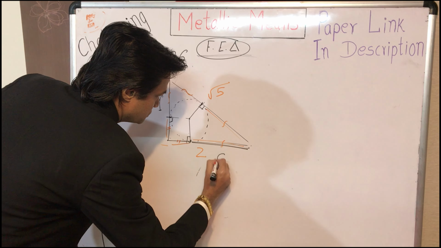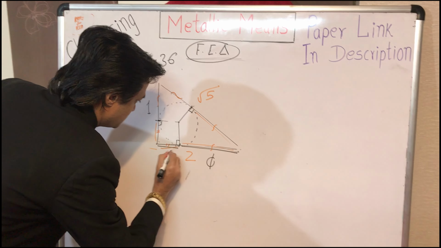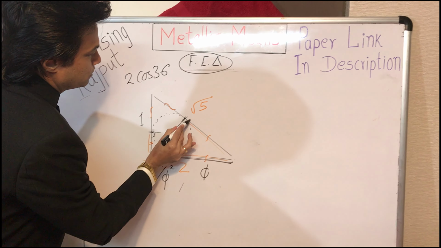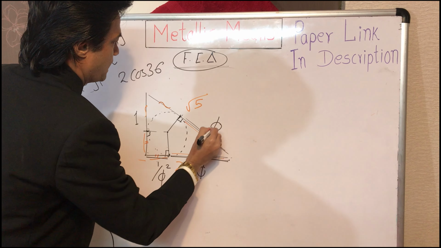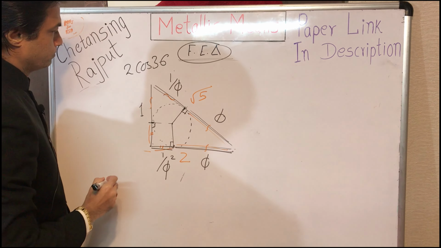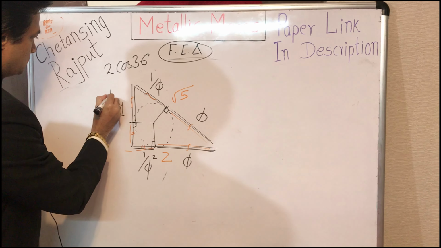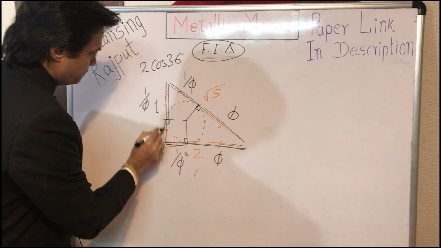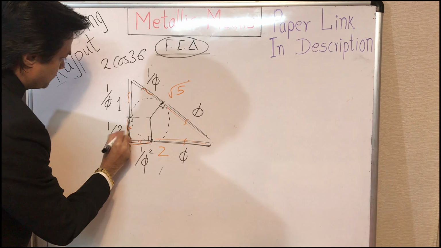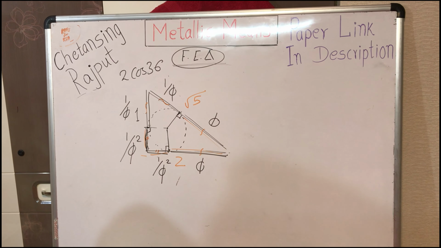This length here is phi, and this length is 1 upon phi square. This length here is again phi, and this length is 1 upon phi. This length here is 1 upon phi, and this length here, which is equal to the inradius, is 1 upon phi square. Such an interesting thing.